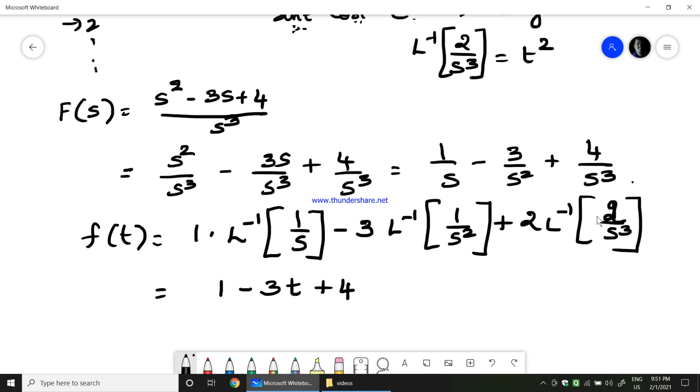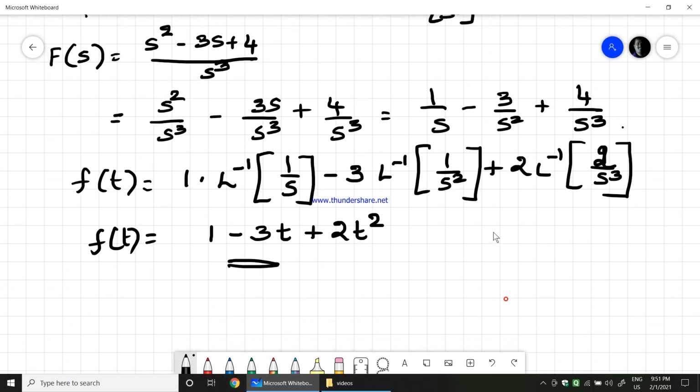So 2 into 2 is nothing but 4. Therefore, I can easily say this is 2 times t square. So this is the inverse Laplace transform time domain equation. Okay. So this is how you apply inverse Laplace transform.